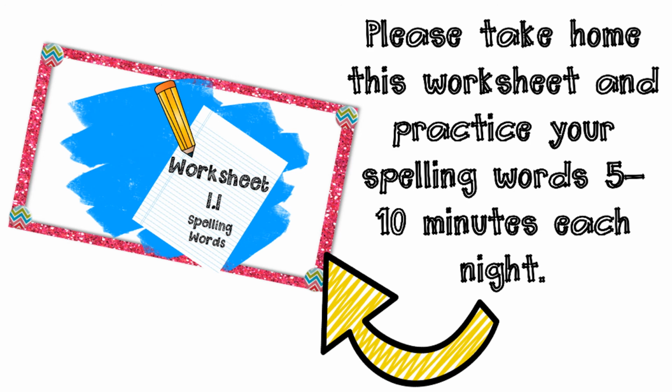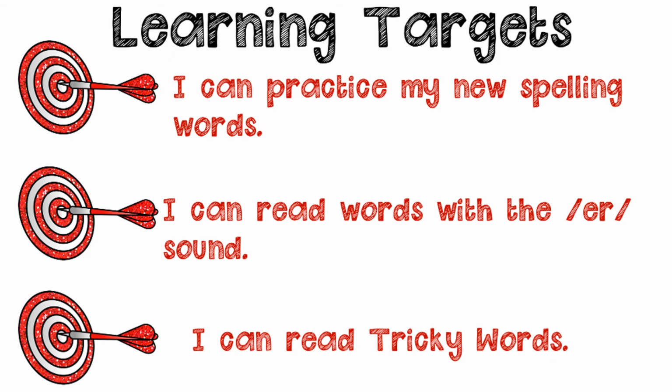Now, be sure and take about 5 to 10 minutes each night and study your spelling words. You also have a worksheet in your packet that is a yes/no question. These are all phonics skills that we have talked about so far. So you're going to read the question. If it can be done, you're going to put yes if it's true. If it cannot be done, you're going to put no. So be sure and sound these words out fluently. This is helping you with that extra practice for fluency and becoming a good, quick, correctly sounding out reader. And it's also working on your comprehension as well, because if you can comprehend a sentence, then you can determine if it can happen or cannot happen.